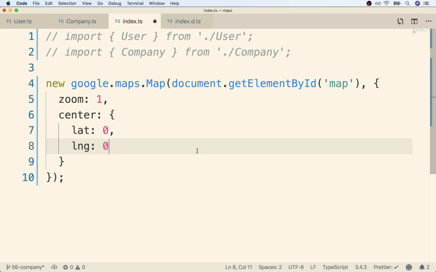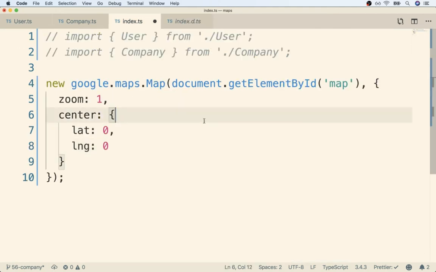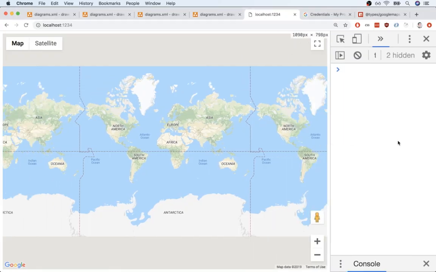I also know that some of the things I showed you in here were probably a little bit of a jump. We haven't quite seen this syntax before. So I know some of that was a little bit rough, but again, I just wanted to expose you to it at least one time. Okay, having said all that, we've now got our options object put together. So I'm now going to save this file. I'm going to flip back over to my browser, and lo and behold, we see our map.